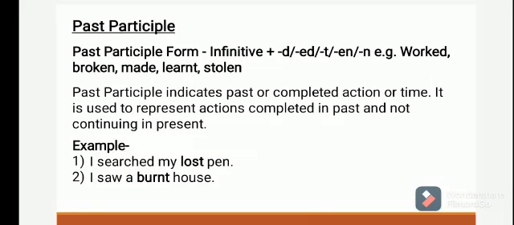For example, worked, broken, made, learned, stolen. In sentences, I searched for my lost pen. So lost is a past participle. I saw a burnt house. Burnt is a past participle.